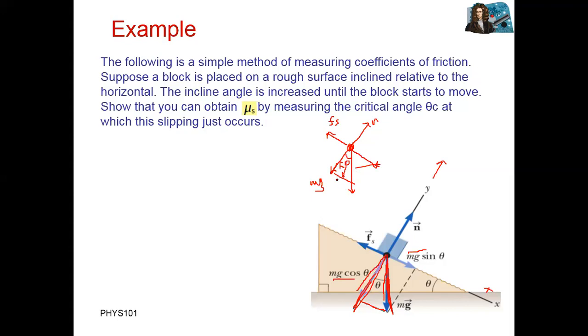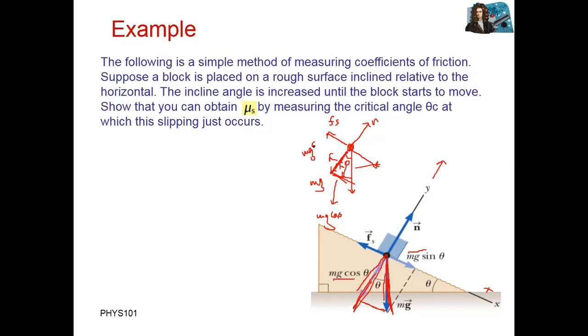What will be here? This one is perpendicular, so we can say this is mg into cos theta. This one is your x-axis, the base value, equal to mg into sin theta.